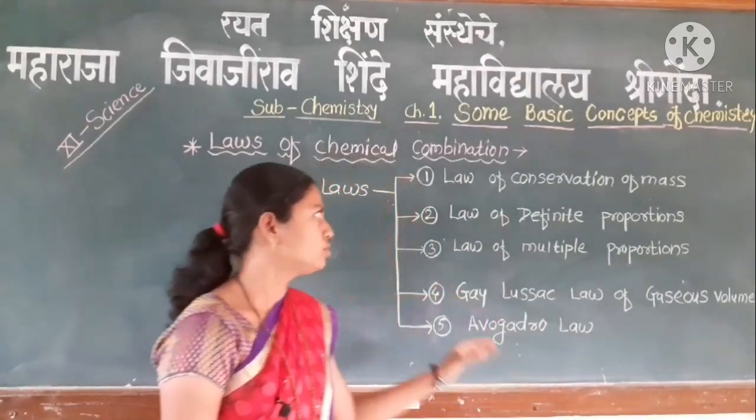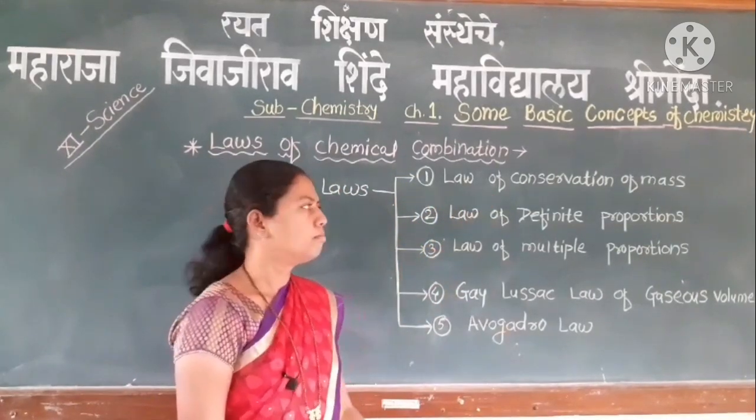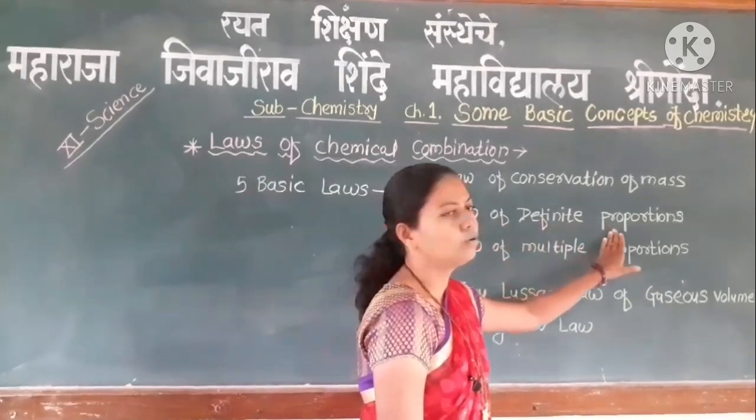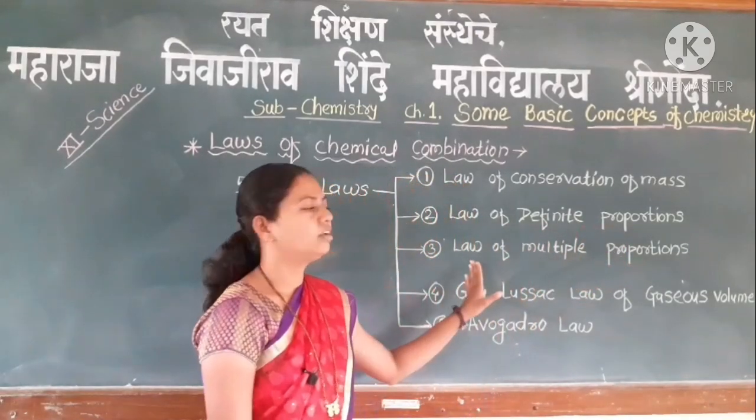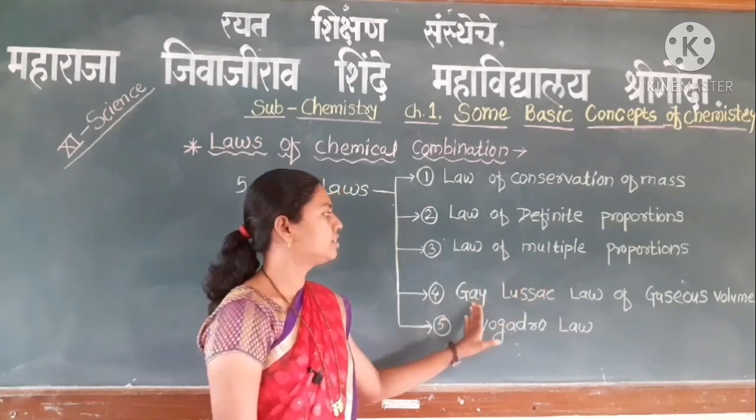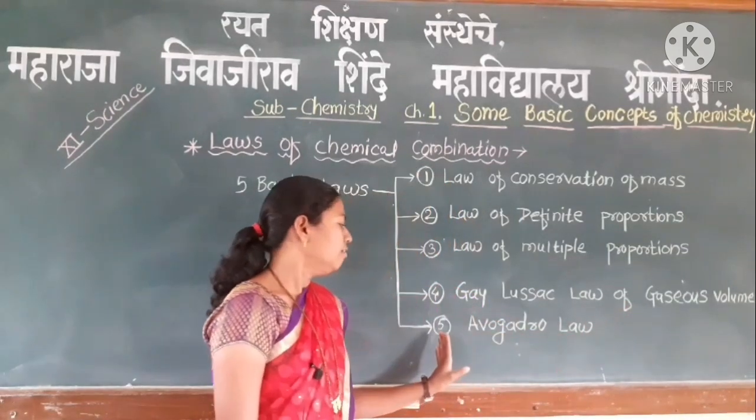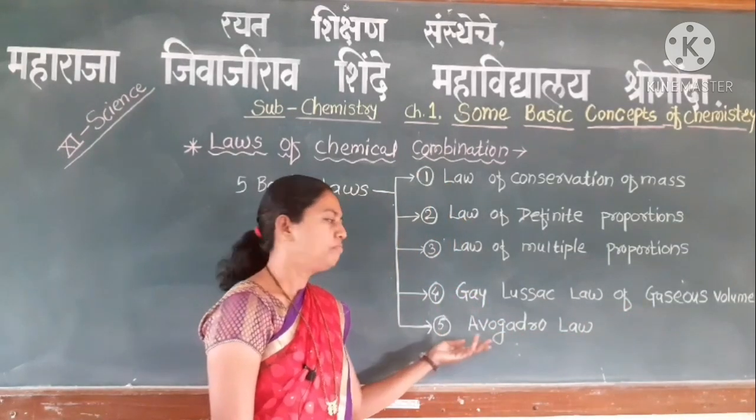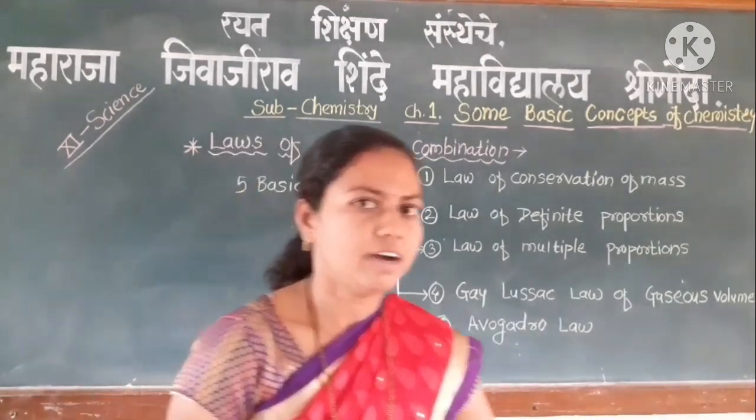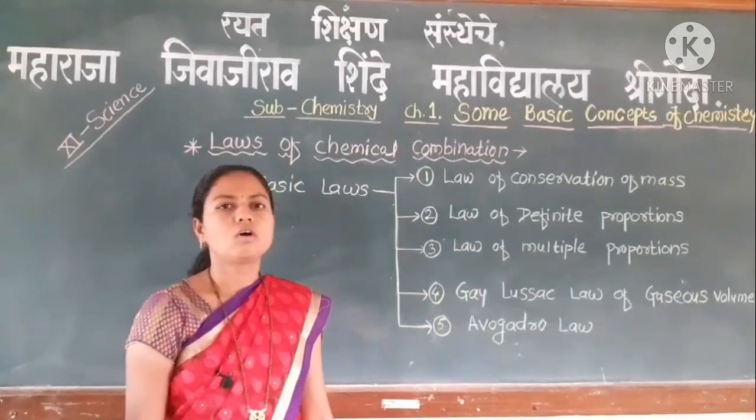The first law is the law of conservation of mass. The second law is the law of definite proportion. The third law is the law of multiple proportion. The fourth law is Gay-Lussac's law of gaseous volume, and the fifth law we have to study is Avogadro's law. These are the 5 basic laws of chemical combination.